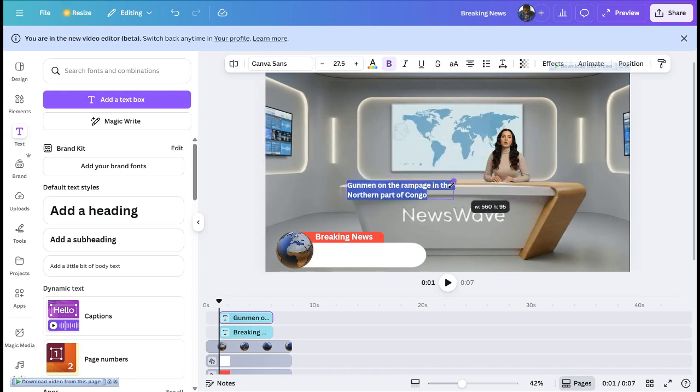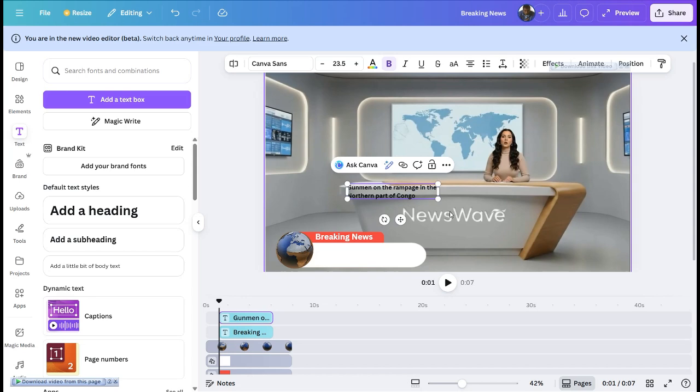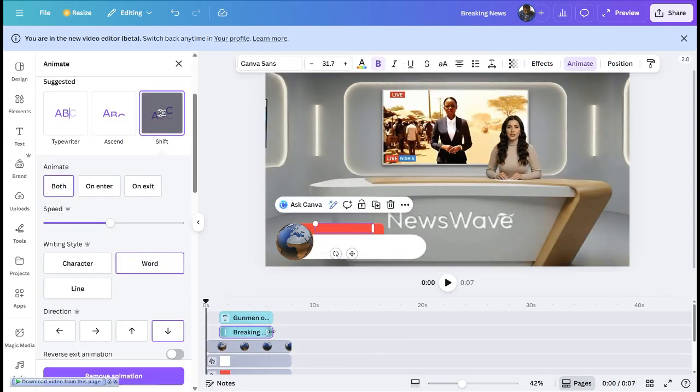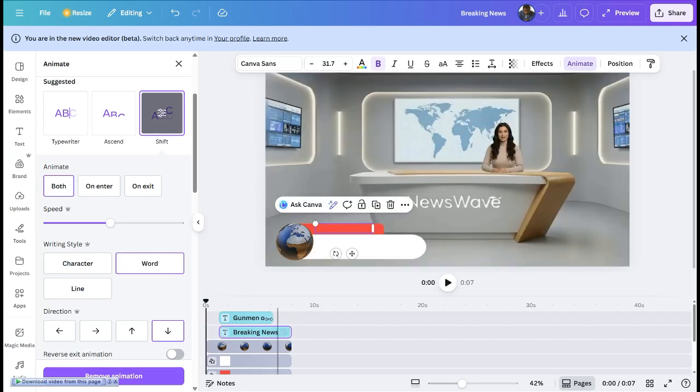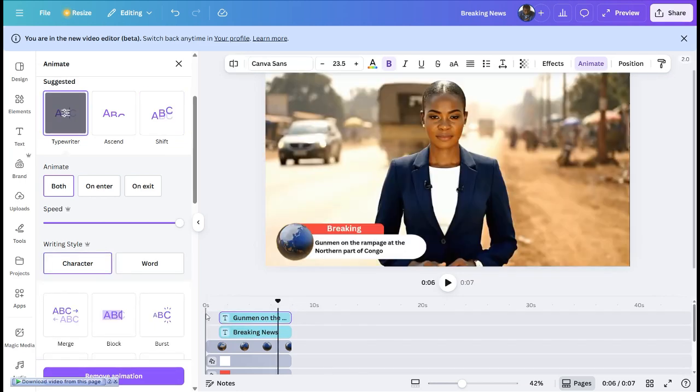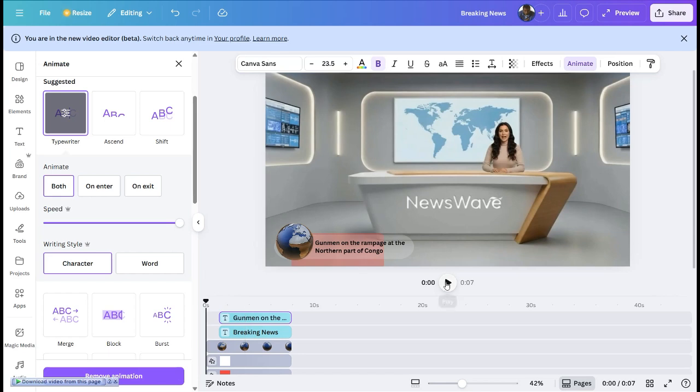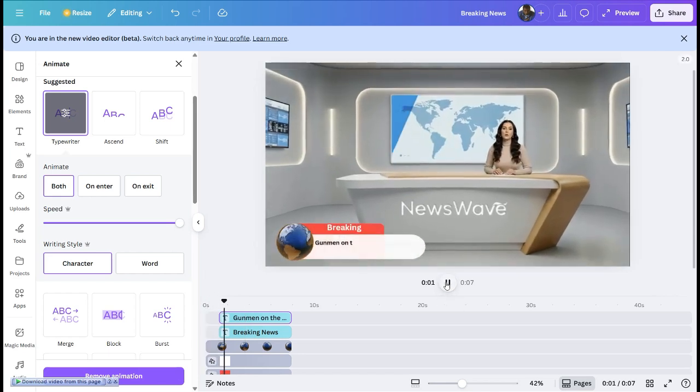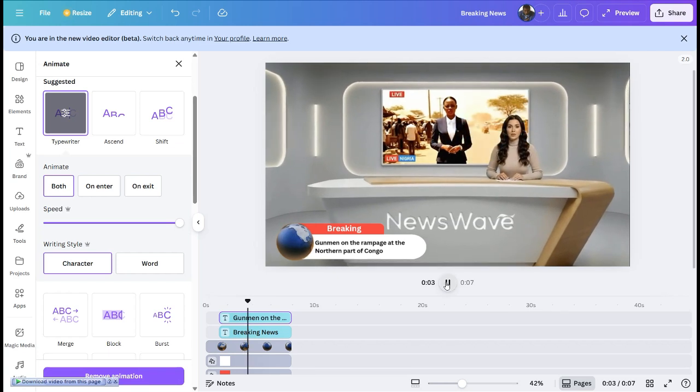Drag it down and I'll drag it into the white area. Okay, so the next thing is, and always remember, whenever you're dragging it down and you feel like there's a hook in the dragging, just hold down the control key and you'll see that the dragging will be very, very smooth. Now you can preview your work.